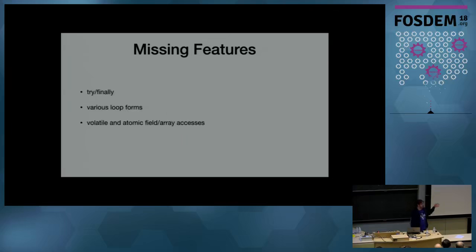We didn't have any real good way to do volatile or atomic accesses to fields. I showed you that you can get a method handle to a field, but it's just going to access it the way that you would if you were calling it from Java. There's no way to say, oh, I want to do a weak volatile write or a non-volatile write to a field. It's always just one particular access way. So we needed better ways to do that. And there was no way to just tell it to construct an array. You would have to have a utility method somewhere that you would call into to construct arrays for you. Obviously, this is Java. We need to be able to create arrays as part of this whole expression tree.